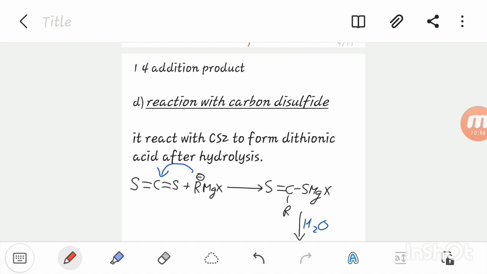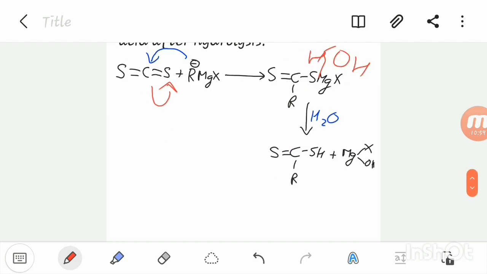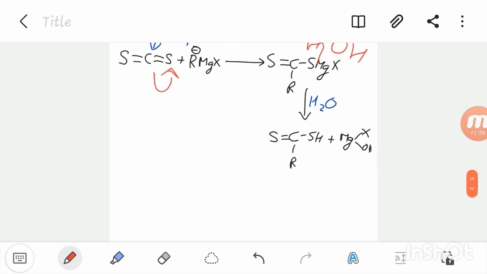Reaction with carbon disulfide. Again, this R negative reacts with the central carbon and splits the double bond of carbon and sulfur, and again MgX attacks this compound, and H2O splits this into 2 parts and forms RCSSH, and this OH could react with MgOH, MgX.